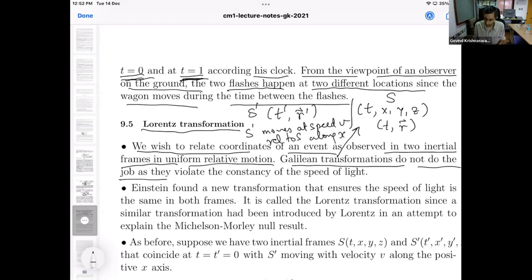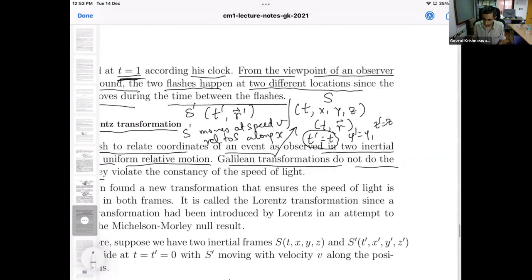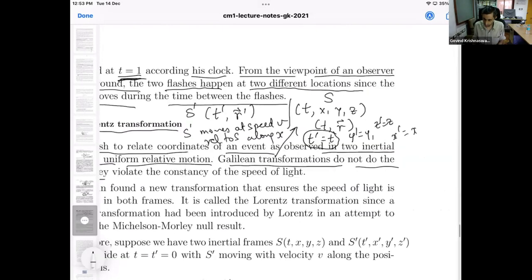Then we will say that t prime is equal to t according to Galileo. Times are absolute. They are the same according to Newton. And y prime is equal to y, z prime equal to z, but x prime is equal to x minus vt, provided S and S prime coincide at t equal to t prime equal to 0.